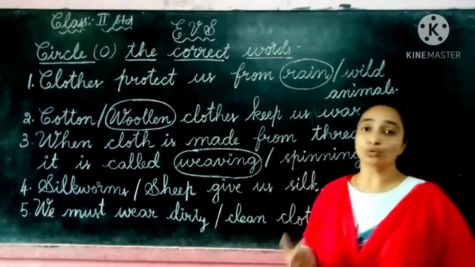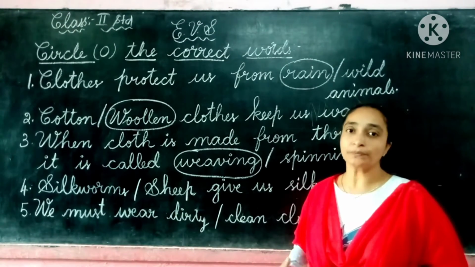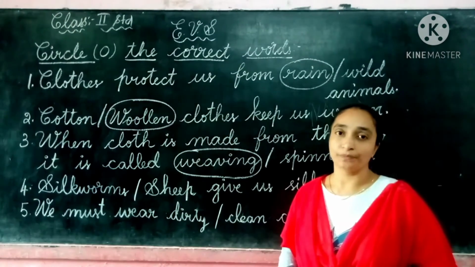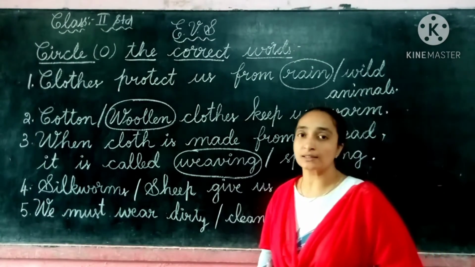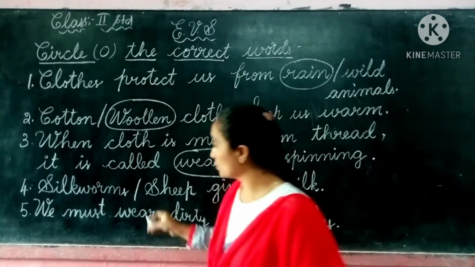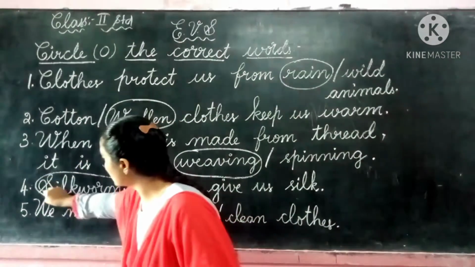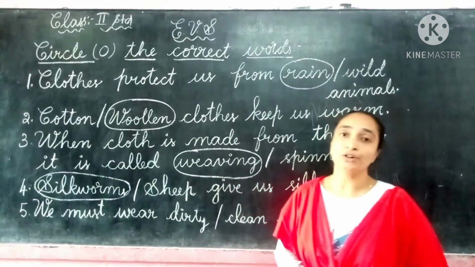If they had given wool, we could write sheep. Wool is obtained from a sheep. But here it is silk. Who will give us the silk? Yes, the insect silkworm. So we have to circle this answer, silkworms. Here we have completed the fourth one.